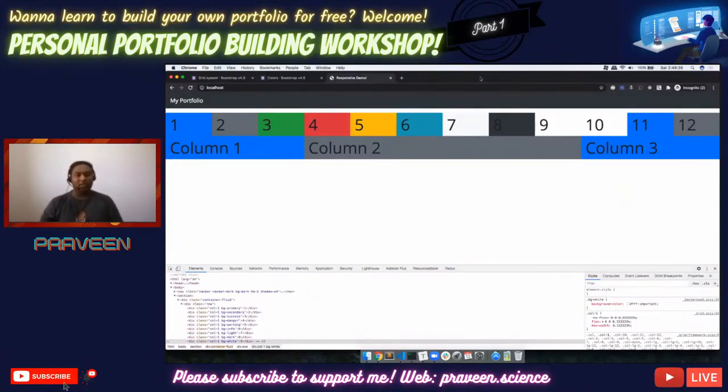So any doubts, any questions on Bootstrap grid, navbar, colors, what else is there? What else did we go through? Then sections and other things we can easily do. Any questions on these things? Shall we get both Akansha and Kanika on the call now? Can we take them in for the questions right now?